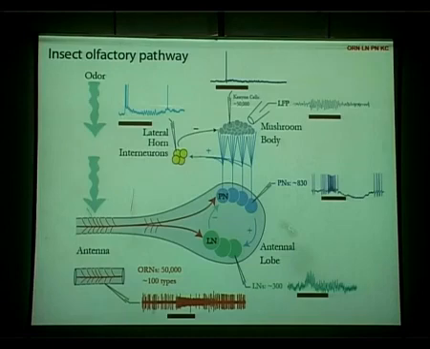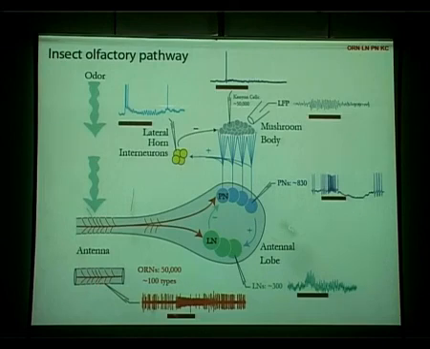Okay. So how do we do recordings at all these levels, right from the receptor neurons up to the calyx, and now even beyond the calyx? These are examples of the responses. If you record from the sensory neuron extracellularly, then you see something like this.